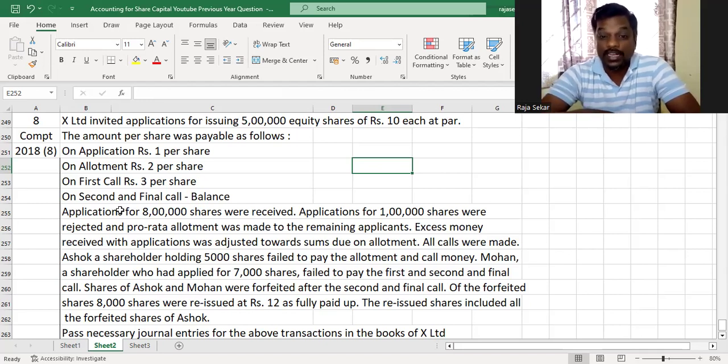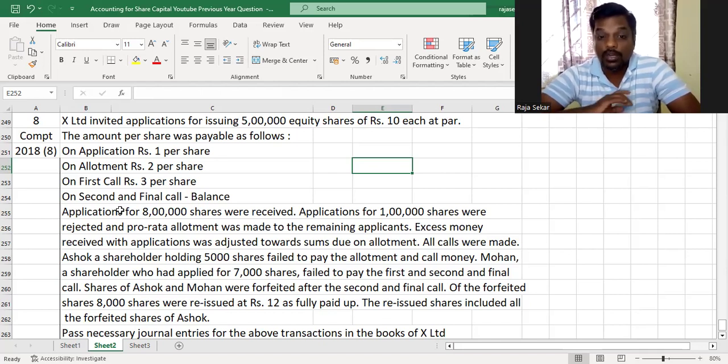Applications for 8 lakh shares were received. Applications for 1 lakh shares were rejected, and pro rata allotment was made to the remaining applicants. Excess application money received with application was adjusted towards sums due on allotment. All calls were made. Ashok, a shareholder holding 5,000 shares, failed to pay the allotment money and the call money.